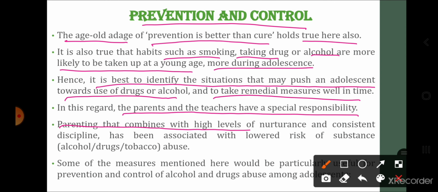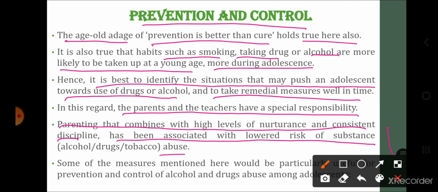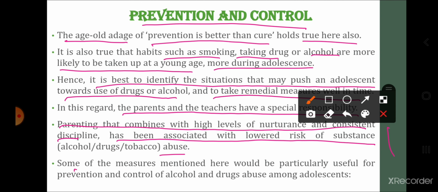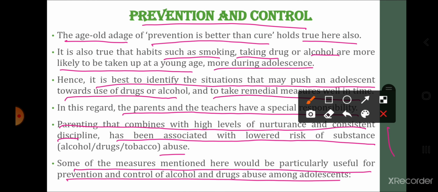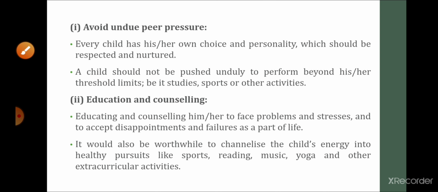Parenting that combines with high nature of nurturance and consistent discipline has been associated with the lower risk of the substance abuse. That is, जहाँ पे पेरेंटिंग लाइक प्रॉपर नर्चरेंस से कंसिस्टेंट डिसिप्लिन के साथ की जाती है, सो इट इज़ फाउंड दैट दोज the children or kids of those particular parents are at the lower risk of the drug or alcohol abuse. Some of the measures mentioned here would be particularly useful for prevention and control of drug abuse amongst the adolescent.